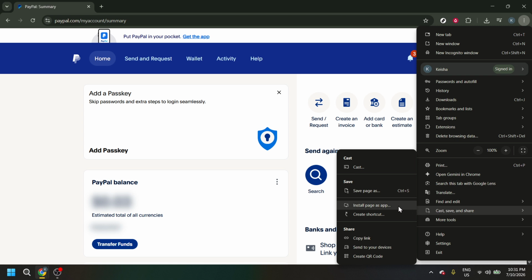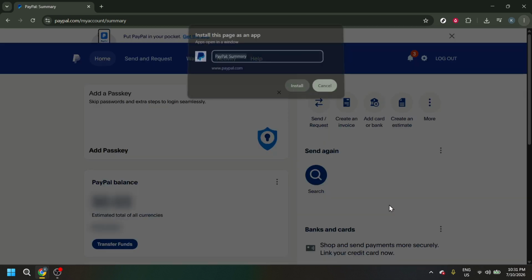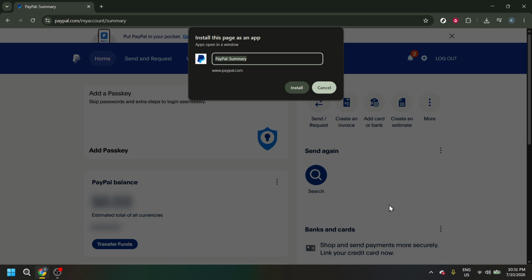This option allows your browser to create a shortcut that behaves much like a regular app. In other words, it gives you a faster and more direct way to access PayPal from your device. This can make the experience feel cleaner and more convenient, especially if you use PayPal often.